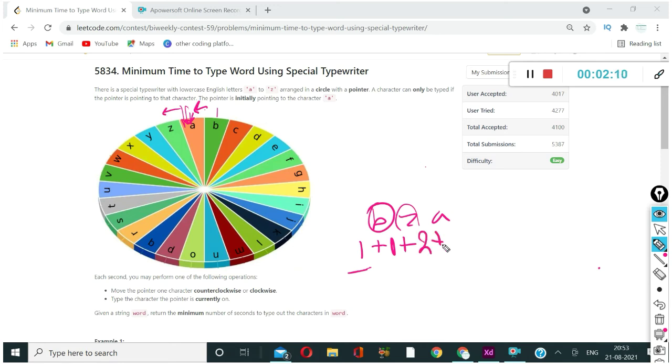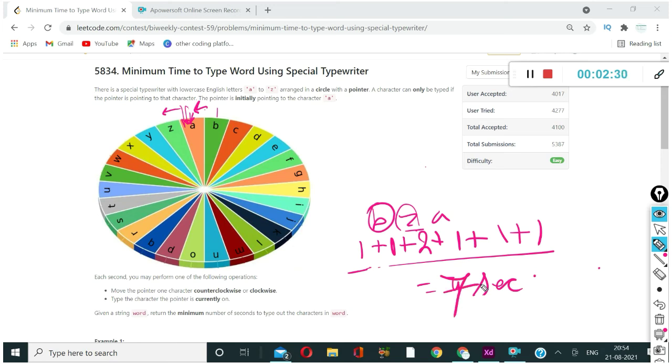And then going from Z to A, typing Z will take 1 second, going from Z to A will take 1 second, and typing A will take 1 second. So 3 and 4 is 4 seconds. So total 7 seconds will be needed.